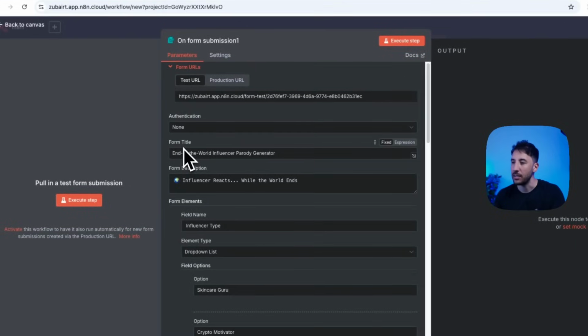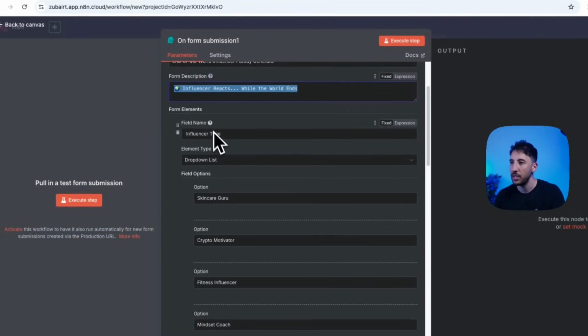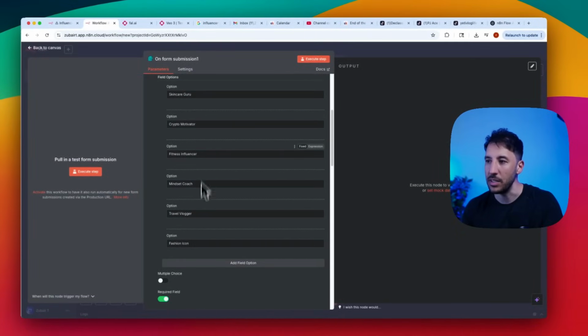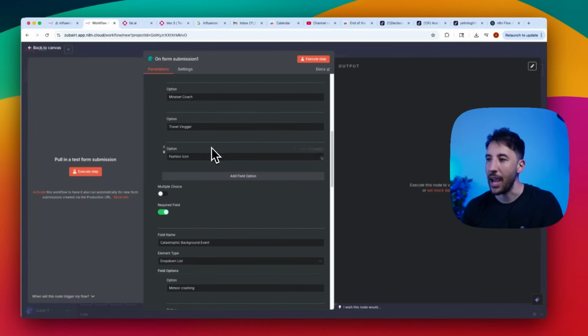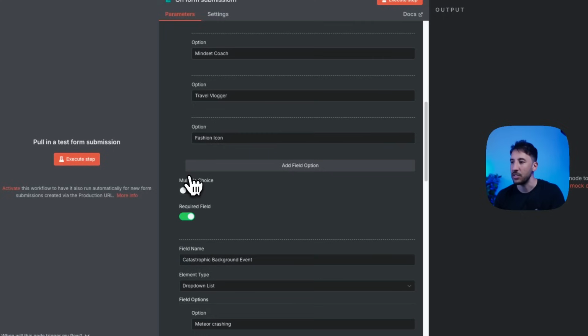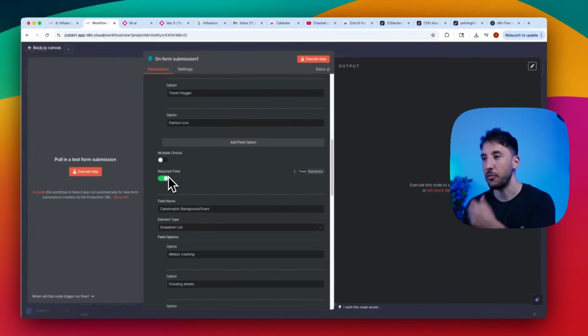I name it, the form title is End of the World Influencer Parody Generator. You give it a description. The field name is the influencer type, drop down, and it's all these different influencer types that are the options that you will see when you click on that drop down. The way to add more options is to click on add field and it'll add more options. Or if you want to get rid of one, you can click on delete there, and you can make it a required field, so that the form can't be submitted without filling this section.